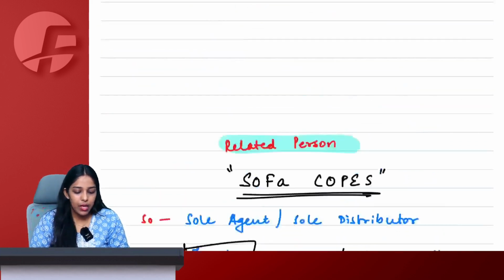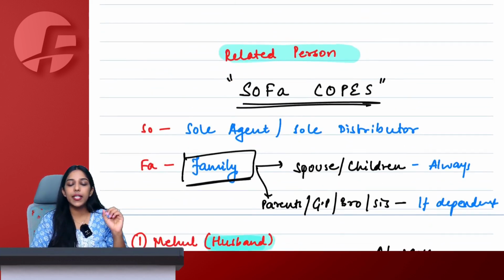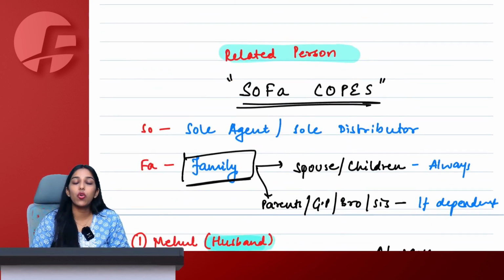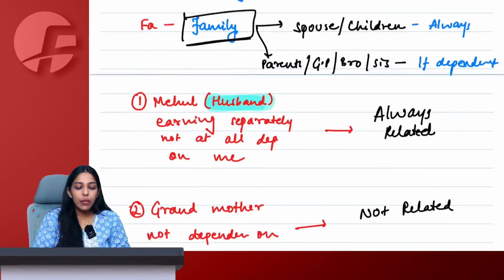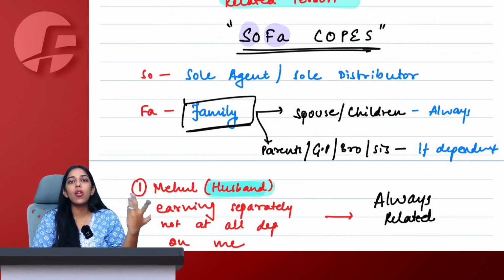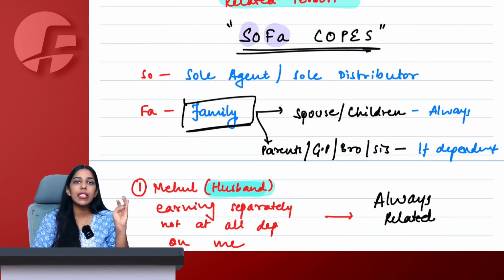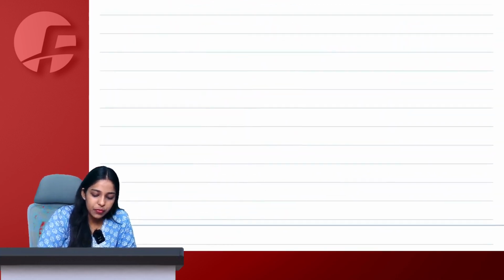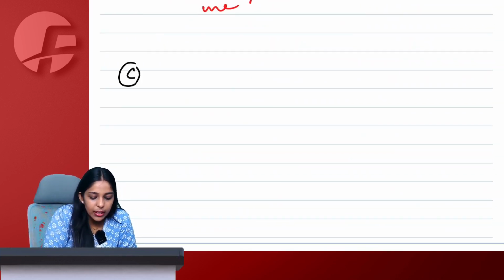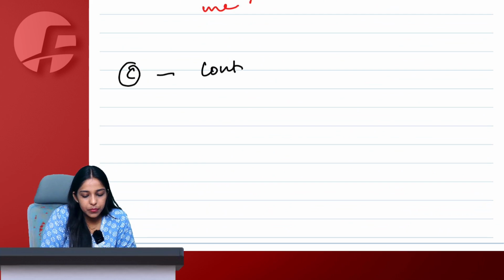Done, ma'am. So going back to the definition of related person, which is SOFA corpus. So means my sole agent and sole distributor. Fa means my family. Who will be my family? Spouse and children will always be my family. Parents, grandparents, brother and sister will only be my family if they are dependent on me. Then C. Corpus, the C, means control.